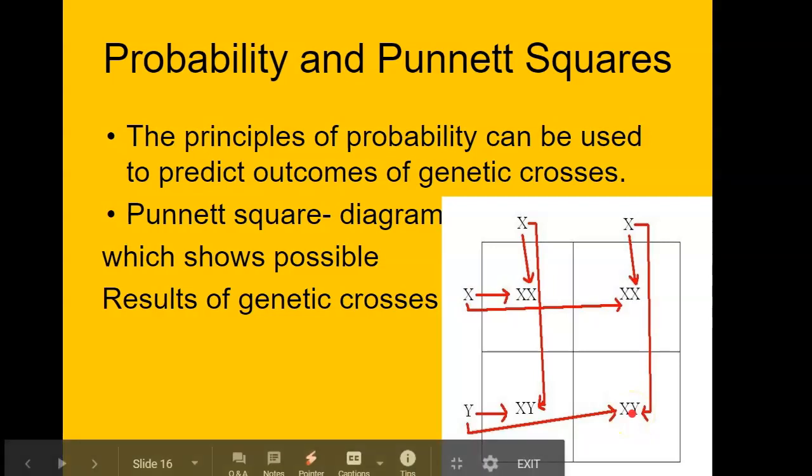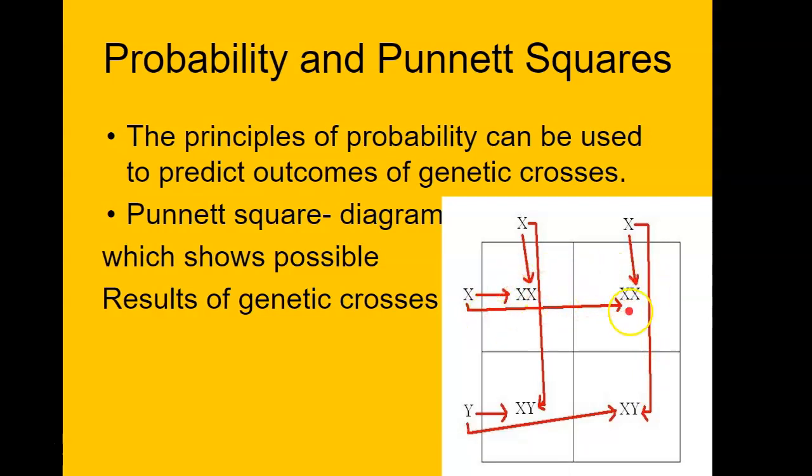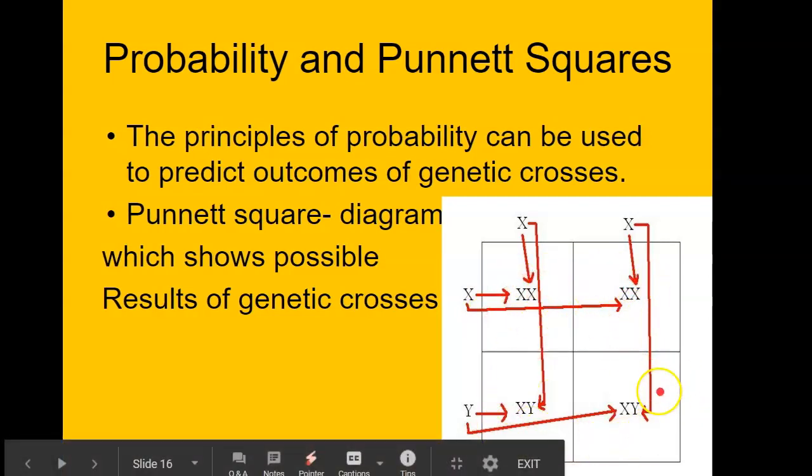Now again, I'm going to go into that in more detail in a little bit, but for right now, we're just going to focus on this. What you'll see here is there's four boxes, right? If I look at those four boxes, these two have two X's, so they would be female, and these two have XY, so they would be male.